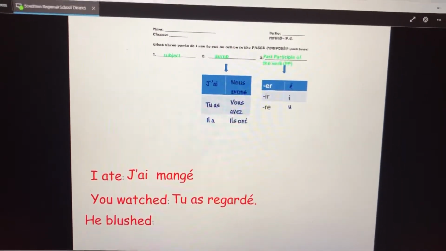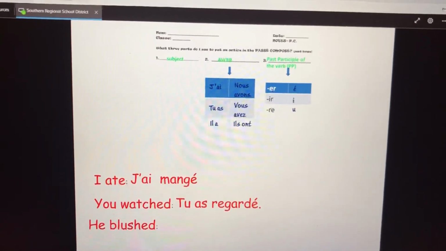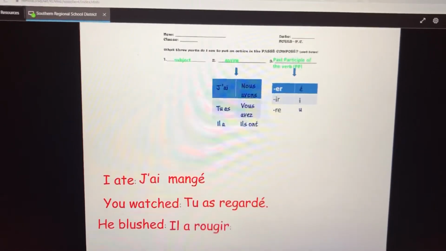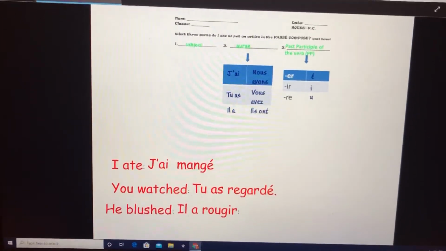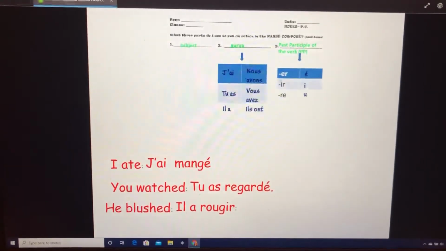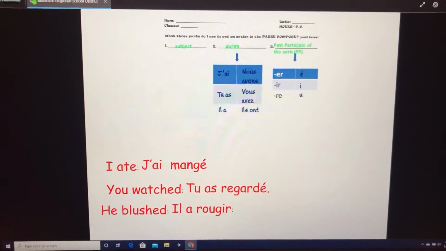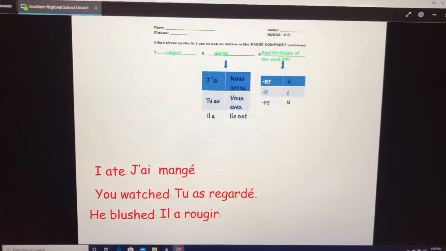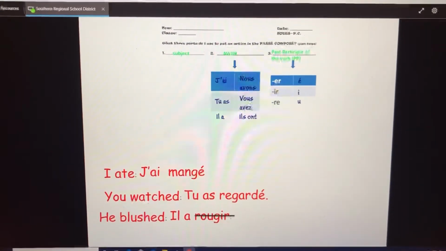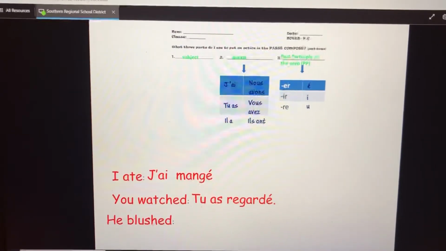He blushed. We need subject, avoir, past participle. So we're using il a, and we'll use the verb rougir, but we need the past participle. Rougir is an IR verb, so to get the past participle of an IR verb, we drop the IR, we replace it with an I. Il a rougi.